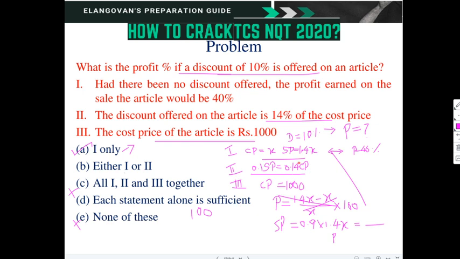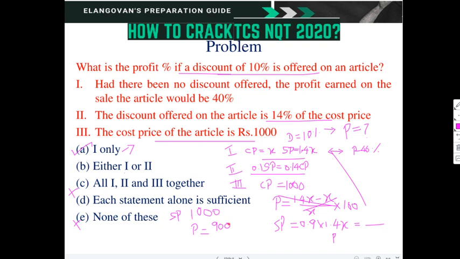Let us assume some value, I am not taking the third statement. I am assuming it is 1000 rupees. I am sorry, the selling price is 1000. If we take the selling price as 1000, then after discount, what is the selling price? 900 rupees.